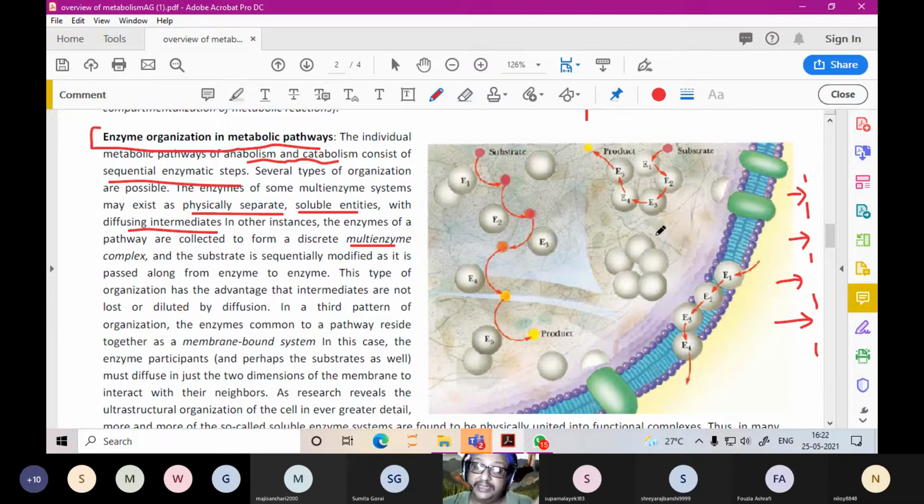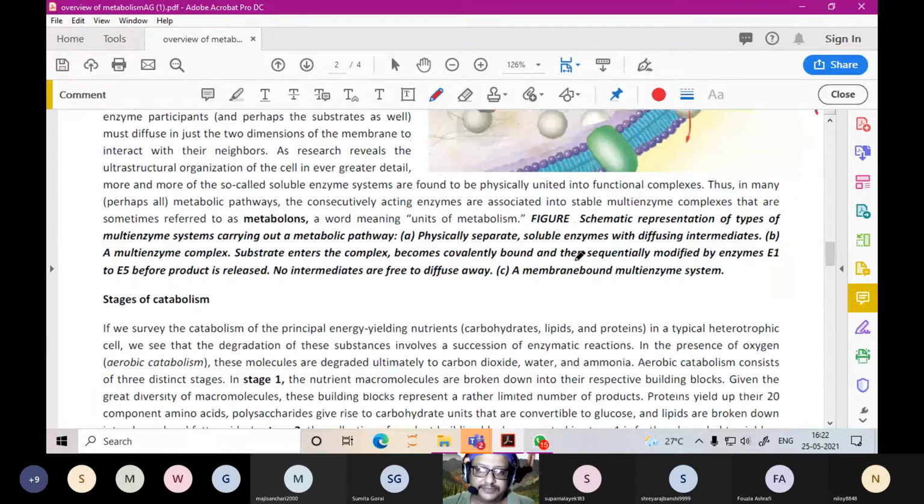Or they could be like in the case of fatty acid biosynthesis. You could have all the enzymes E1, E2, E3, E4, E5 present together as one unit, known as a multi-enzyme complex. So the substrate comes, it passes through all the enzymes, and finally the product is formed. So this is how the enzyme organization takes place inside a cell.